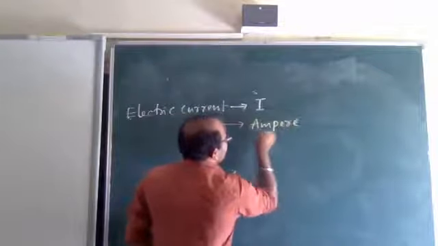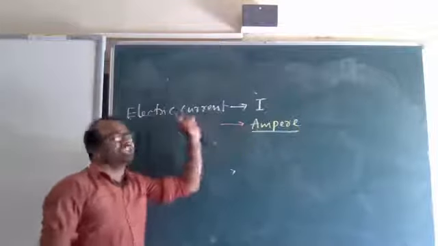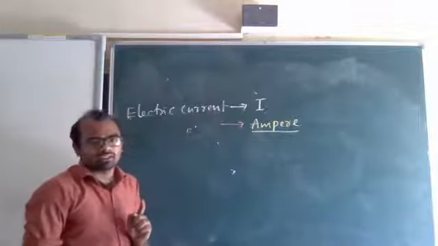Why is it ampere? Because Ampere was a scientist who studied more about electric current.